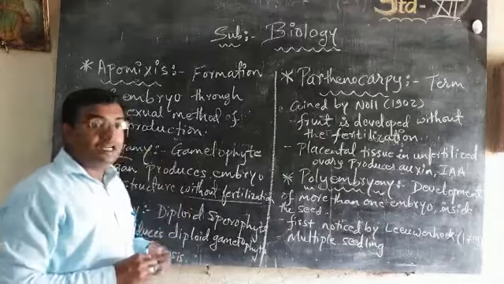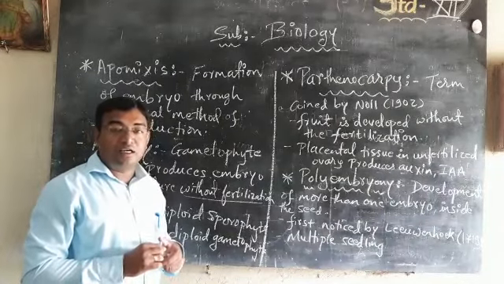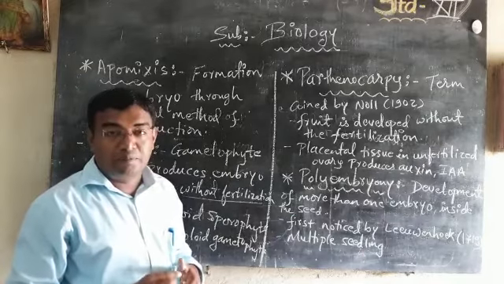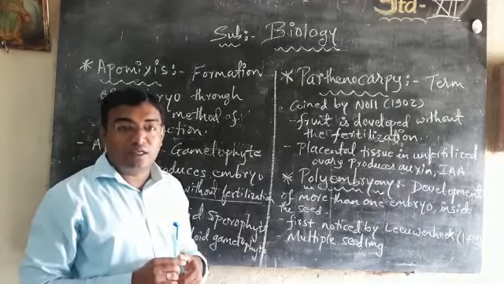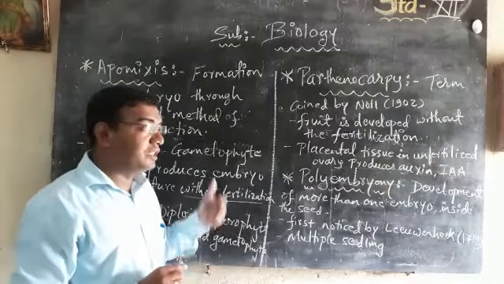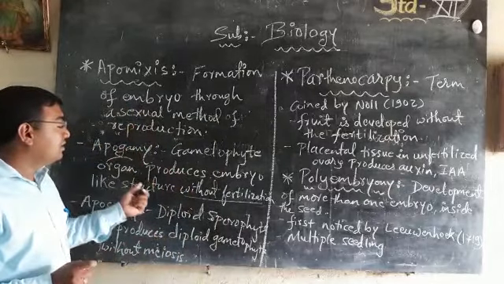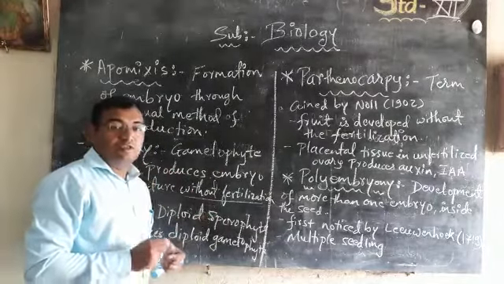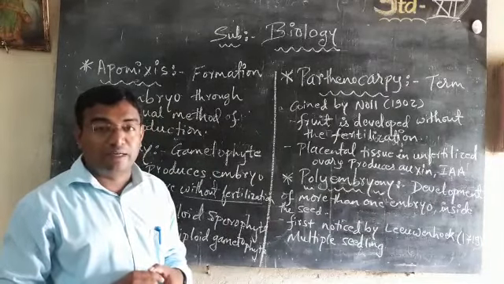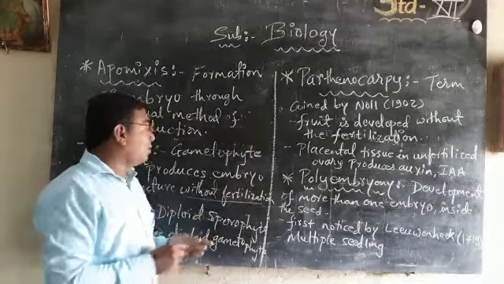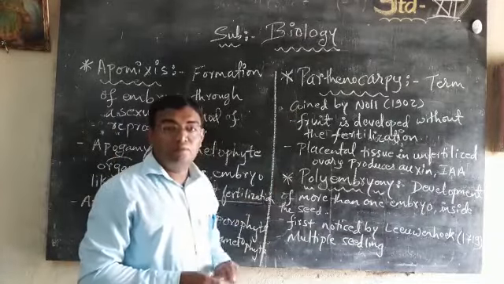Apomixis is further classified into three different types. One is the recurrent type, one is the non-recurrent type, and another is the adventive embryo type. In recurrent and non-recurrent types, the same kind of process takes place without the fusion of two different gametes. That means without fertilization we can get the seed. So it is the production of seed without the fusion of gametes. The advanced topics in continuation of this are parthenocarpy and polyembryony.